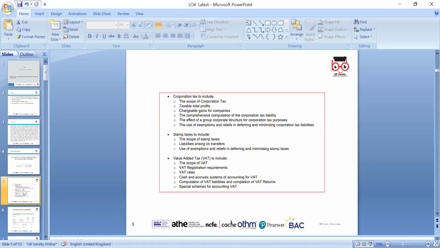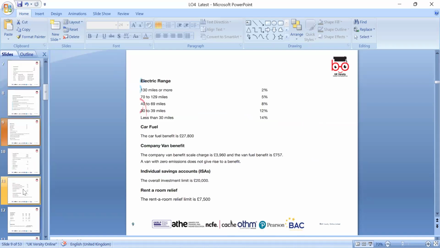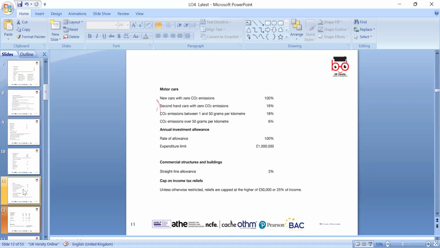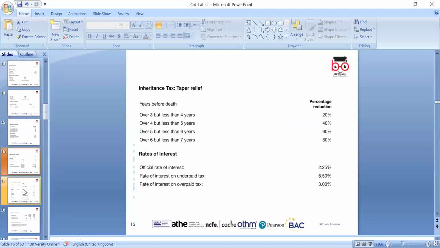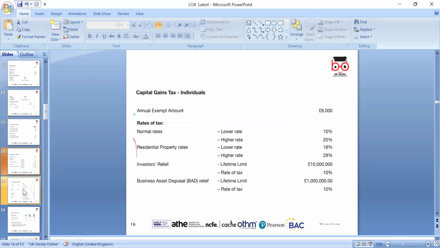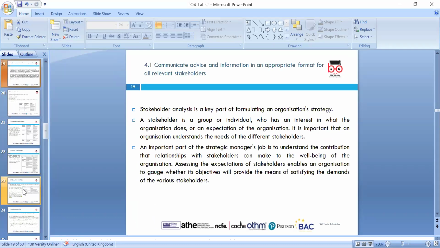Okay, thanks for joining. So today's lesson, we already had a discussion about the tax rates, personal allowance and capital gains tax. We discussed ethics in the previous lesson, the 5 professional codes of ethics, and we also discussed inheritance tax. So 4.1 is to communicate advice and information in an appropriate format to all relevant stakeholders. The word stake means interest.